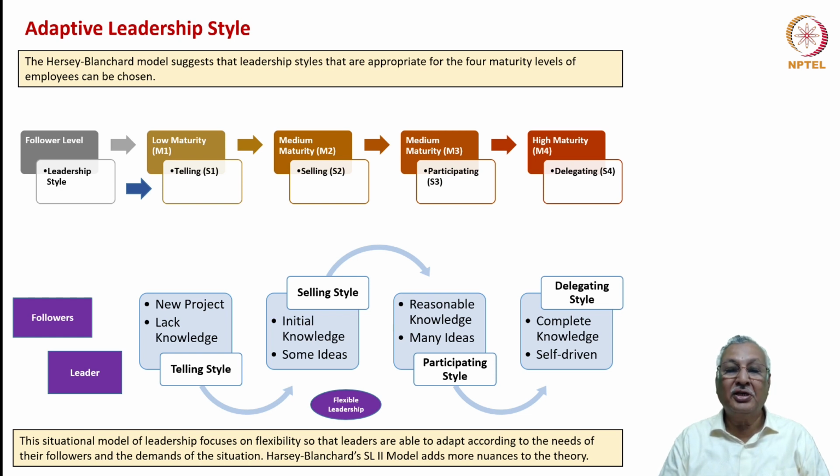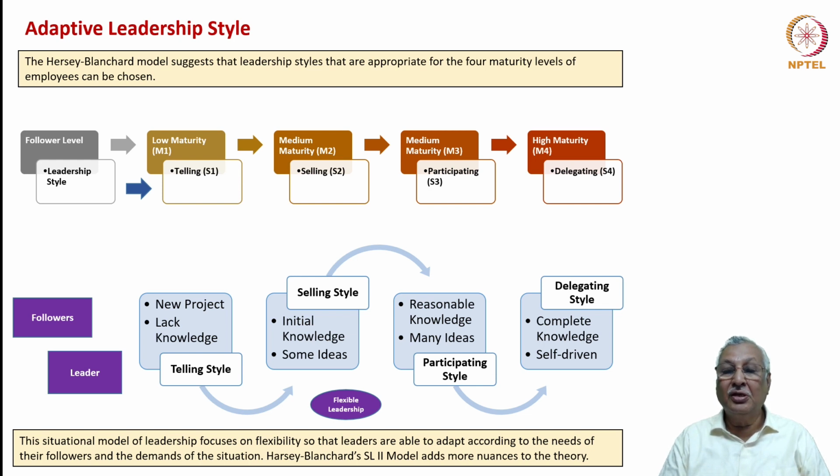On the other hand, let's say they have a knowledge level which is adequate to start the project or get on with some aspects of the project, and they have some ideas to execute, in which case there could be a dialogue between the leader and the followers as to the applicability of their ideas and how together they could progress the project. That is the selling style.